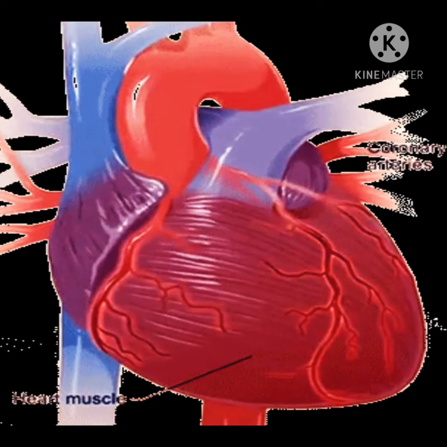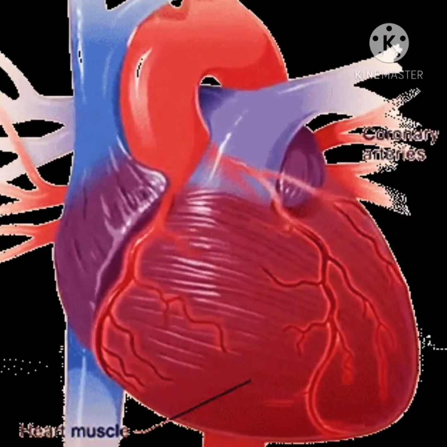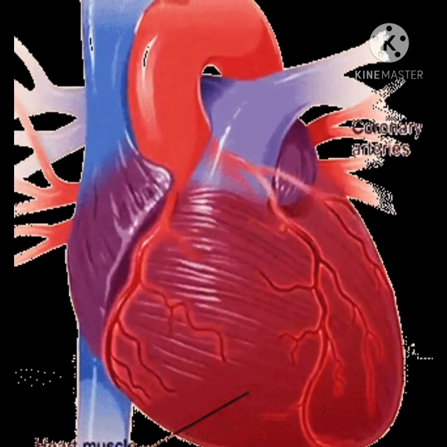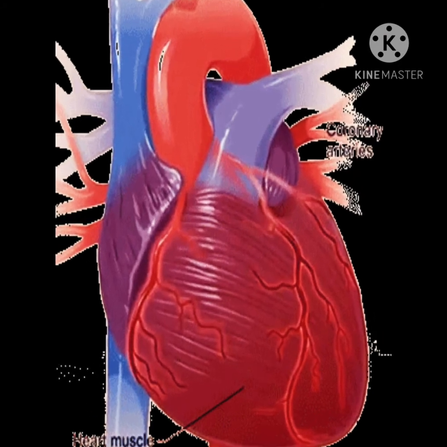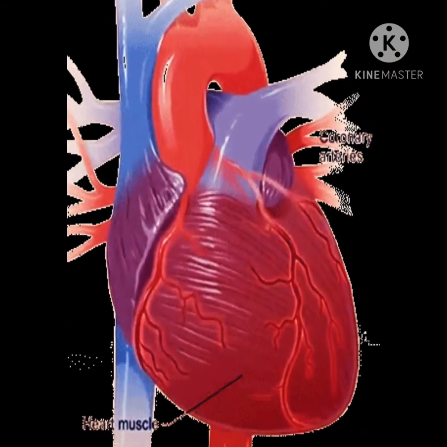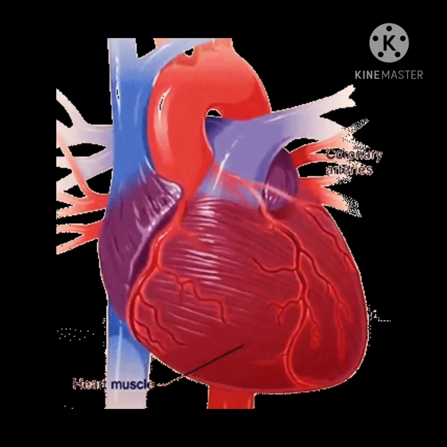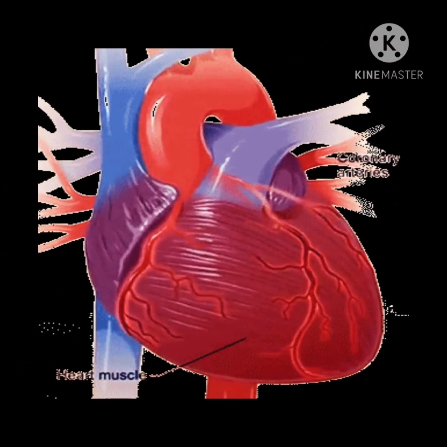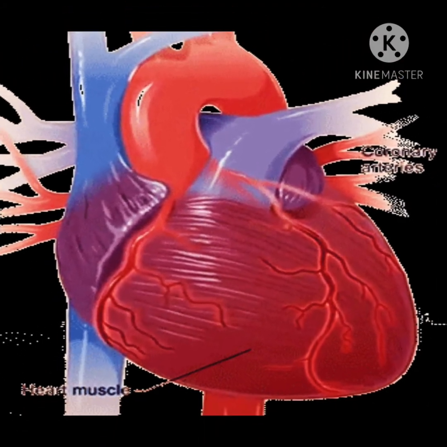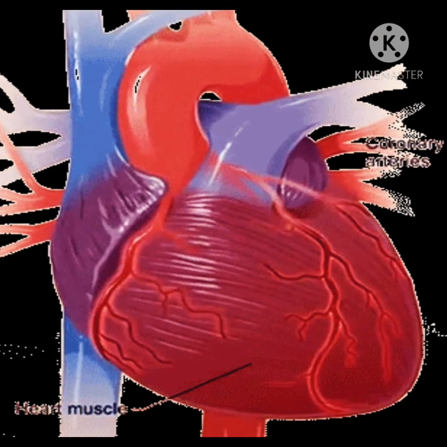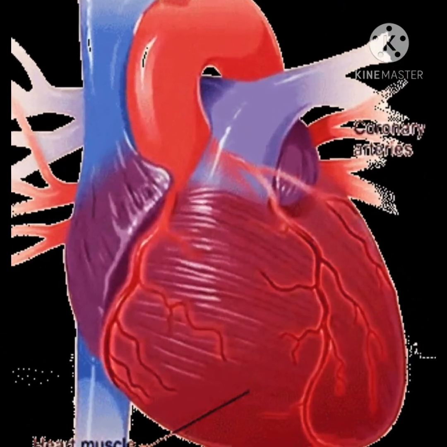The heart is a powerful muscular organ. It lies between the lungs in the chest cavity of our body. It is 4-chambered. The heart is made up of special muscle cells called cardiac muscles, which contract and relax all the time without getting tired. The heart pumps blood throughout our body. Its size is about the size of your fist. The average heartbeat of an adult person is 72 times per minute.